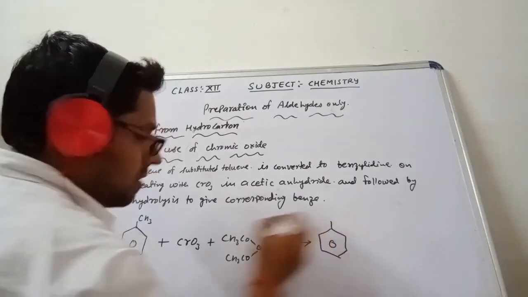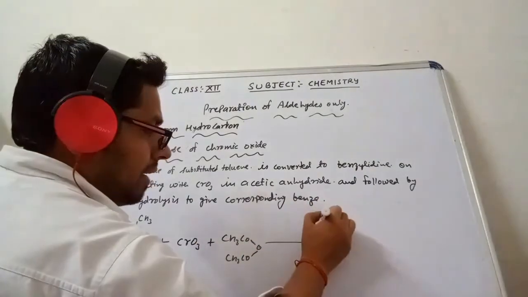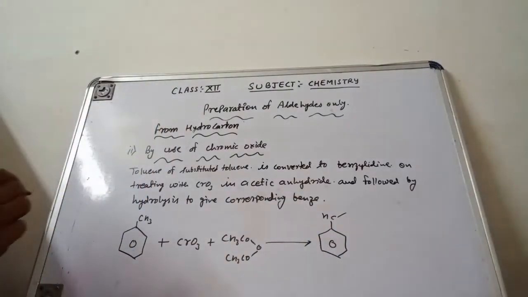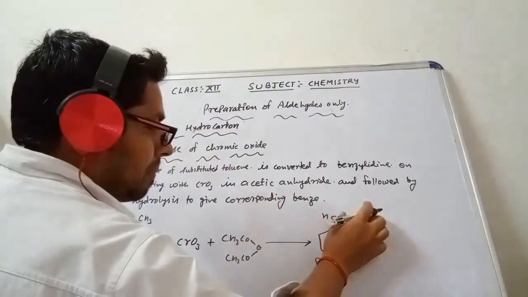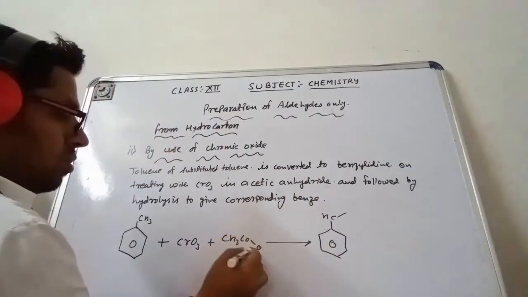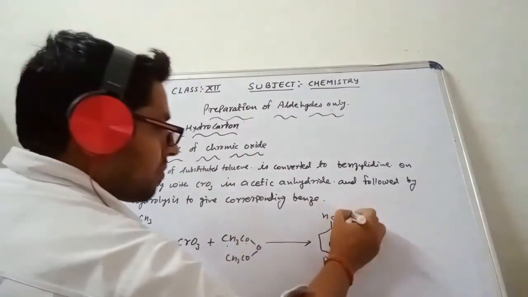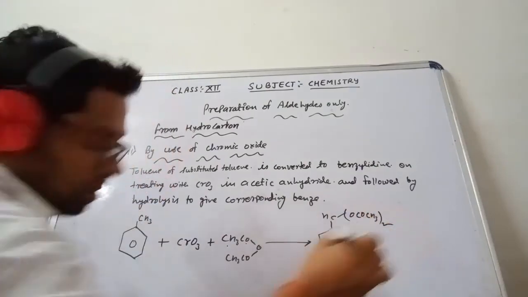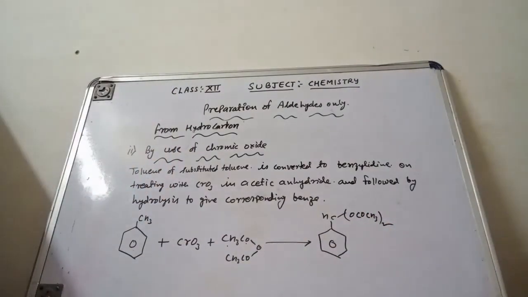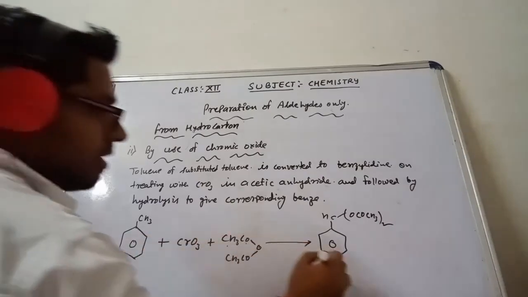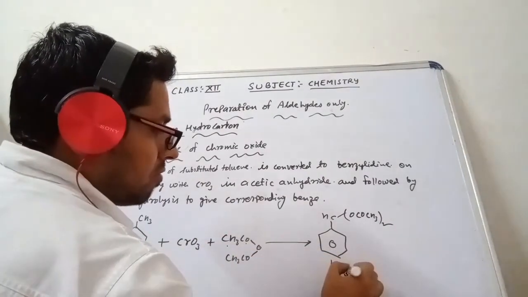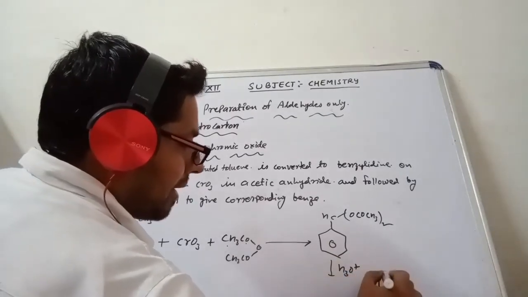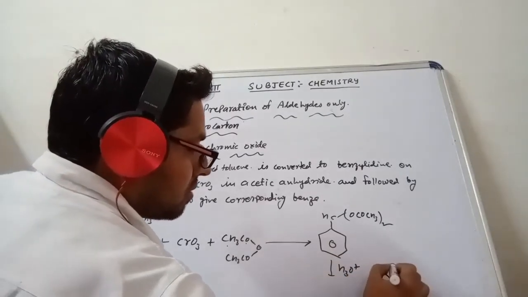This is single bond CH, then single bond OCOCH3, twice, which on hydrolysis is converted into benzaldehyde. This is CHO.